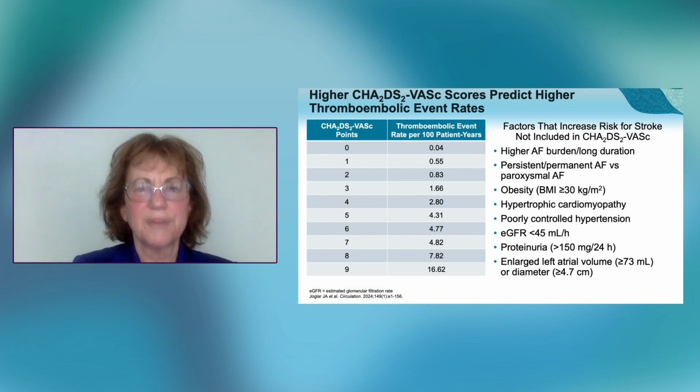And there are other factors that, among other patient populations, have been shown to also likely increase the risk of stroke. And I would just encourage you to look at those and have those available, because if you have a patient sort of on that cusp, that CHA2DS2-VASc 1 or CHA2DS2-VASc 2 for women, there may be some other etiologies in here, proteinuria or the size of the left atrium, that may push you to offer an anticoagulant.